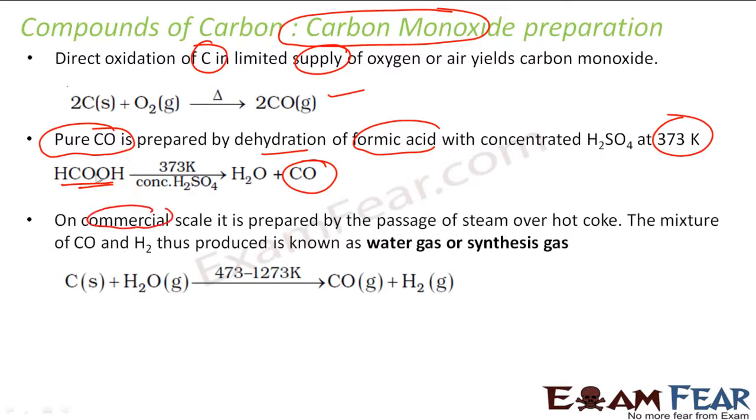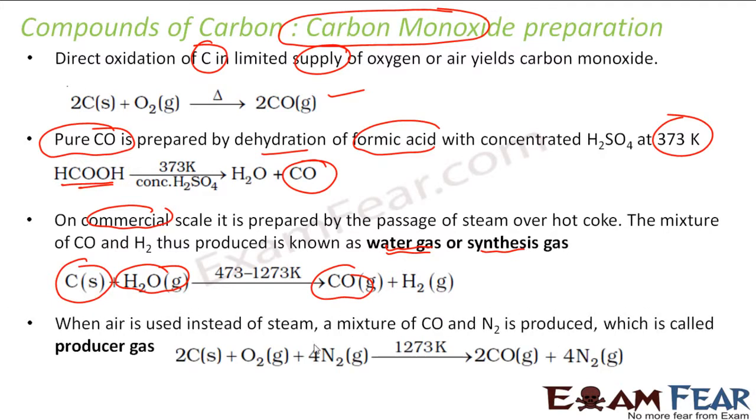Or on the commercial scale, since this is costly, what you can do is, you can have this hot coke, you pass this with the steam, and then you get CO and H2. This is water gas or syngas. We discussed this in the last chapter. This is also used to prepare carbon monoxide, right?